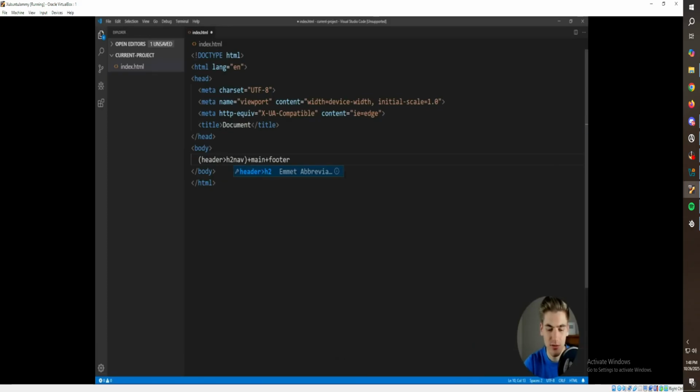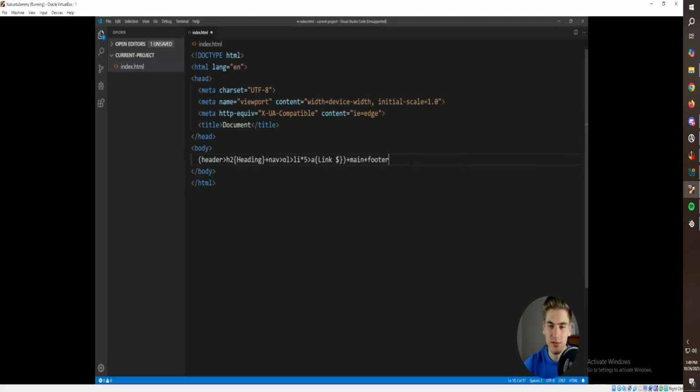So we're going to have an H2 with some text that'll say heading, and then adjacent to that, we're going to have our nav, and then inside of our nav, we're going to have an ordered list, and inside of that, we're going to have our 5 LIs. It's actually kind of crazy because inside of these LIs, since these are actually page links, we could put anchor tags, and all the anchor tags are going to have the text, which is just going to say link and then $sign.